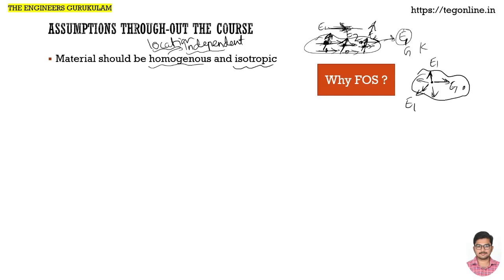If the point changes, the property value may change, but again at this point, whichever direction you take, the property value will be the same. So in isotropic, it is direction independent, does not depend on direction. In every direction the value is the same. So that is what we assume, the first thing.